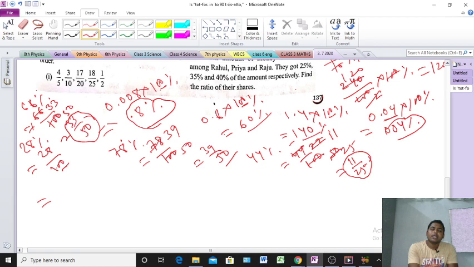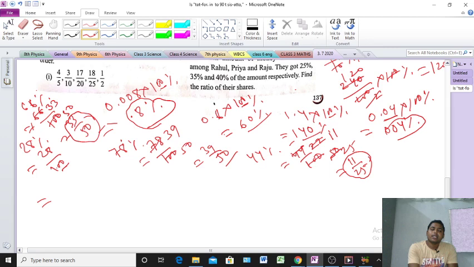Okay, next, 45%. 45% means we can write 45 by 100. Clear or not? Now see here, how many zeros? 2 zeros. So how many digits? 2 digits. That's why the point will go after 2 digits.